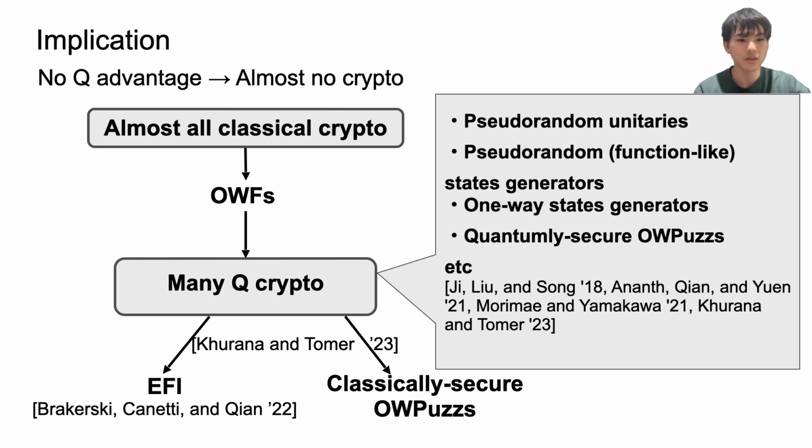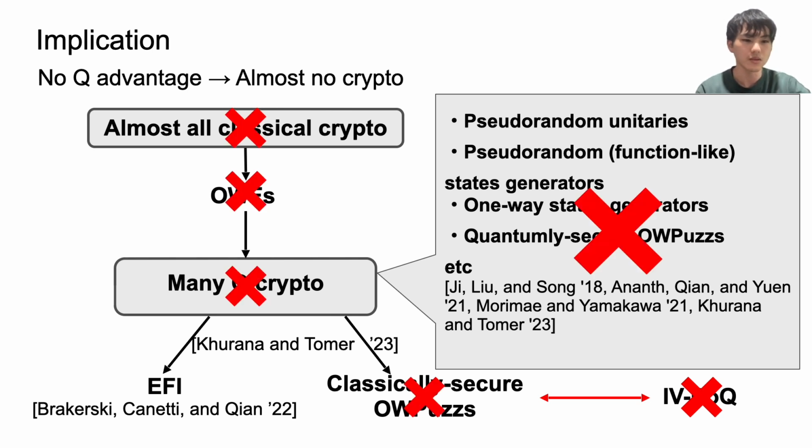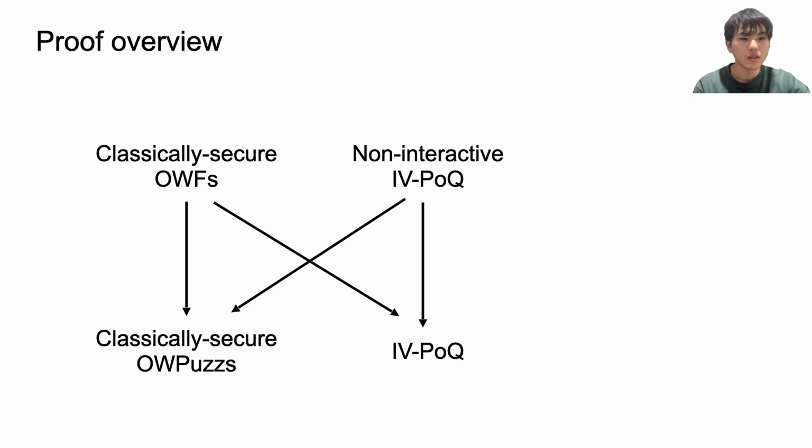In this work, we show the equivalence between classically secure one-way puzzles and IVPOQ. So if there is no quantum advantage, then IVPOQ do not exist, and therefore all cryptographic primitives that imply classically secure one-way puzzles are broken. As you can see in this figure, our result implies the interesting connection between the quantum advantage and cryptography. In the next part, I talk about proof overview.